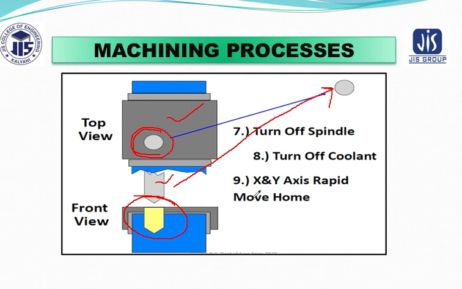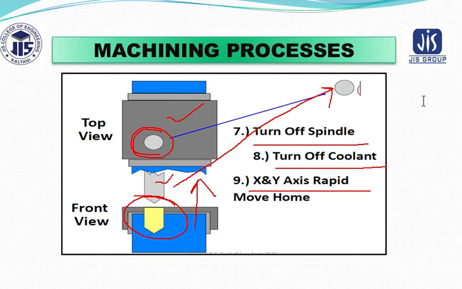position. So before it gets to the initial position, first you have to raise the tool from the workpiece, then you have to turn off the spindle, turn off the coolant, and then move the tool to its home position by giving the coordinate values for X, Y. So this was the home position of the cutting tool, isn't it? So here you are giving the X, Y coordinate values for your tool. When you give the values for X and Y coordinates, it returns to its original position.